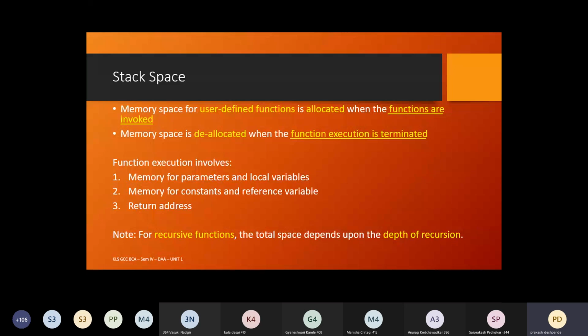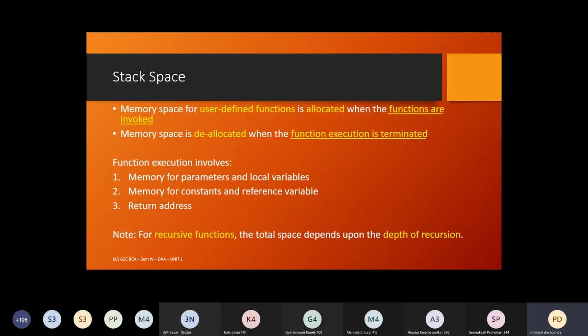There are certain functions which we call recursive functions. For recursive functions, the total space depends upon the depth of the recursion. If you know the concept of recursion, we have solved certain exercises. Recursive functions call themselves again and again until they find the condition where the termination of that particular recursion happens. Till then, the function is recursively called.